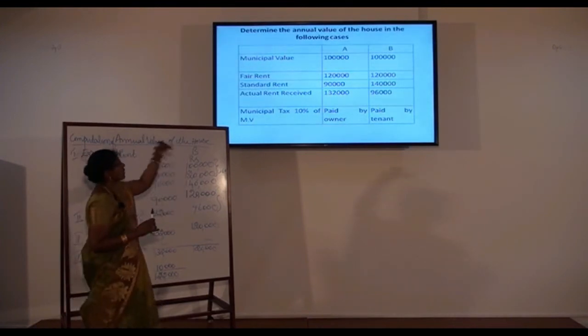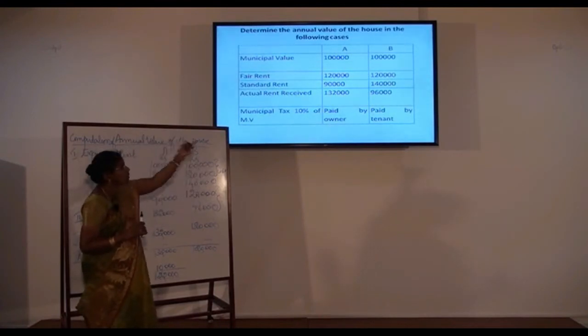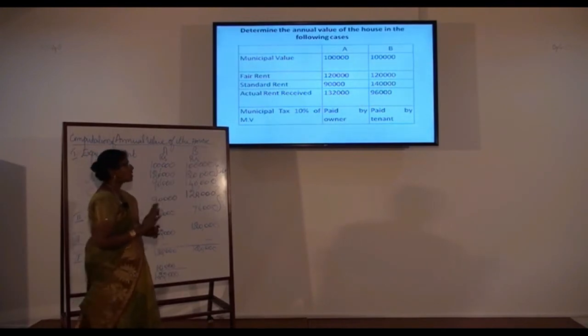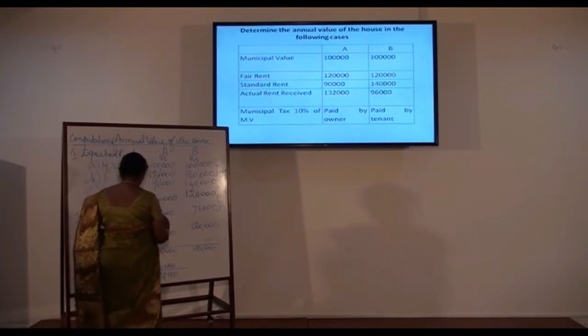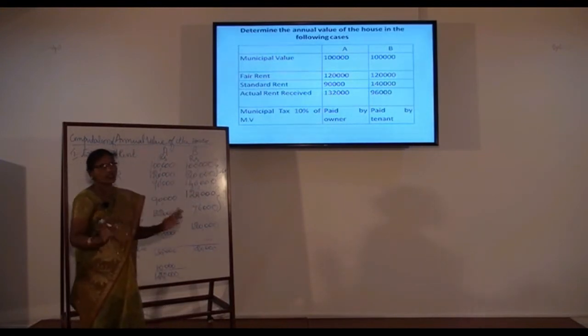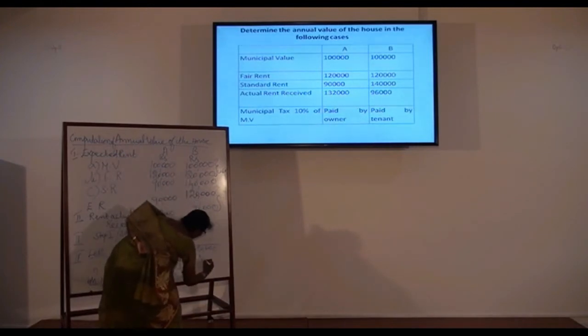So house A has satisfied both the conditions, but for house B, the tax is paid by the tenant. So it is not allowed for deduction. Though tax is paid, since it is paid by the tenant, it is not allowed for deduction. So the municipal tax for house B will be nil.